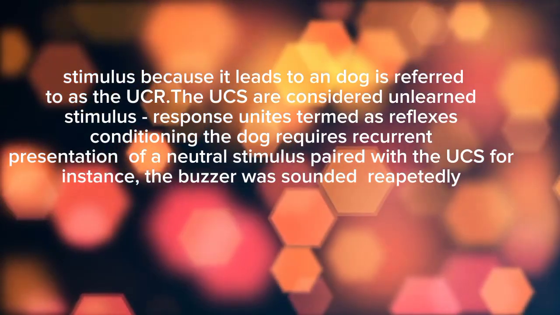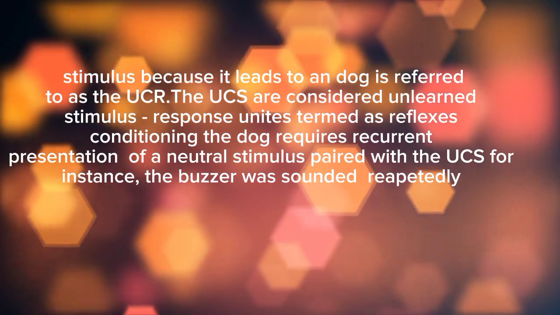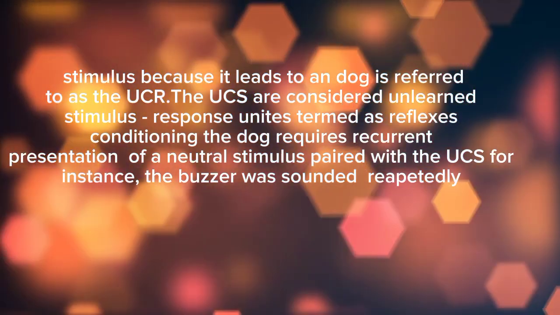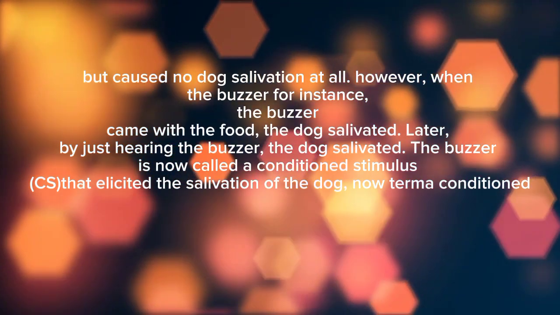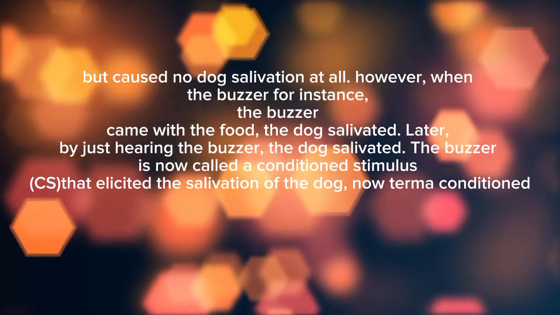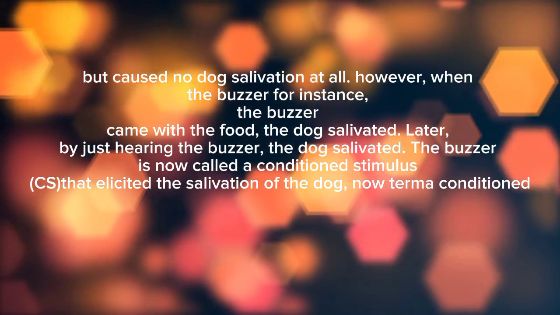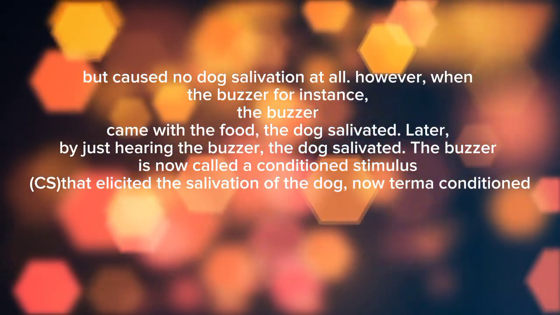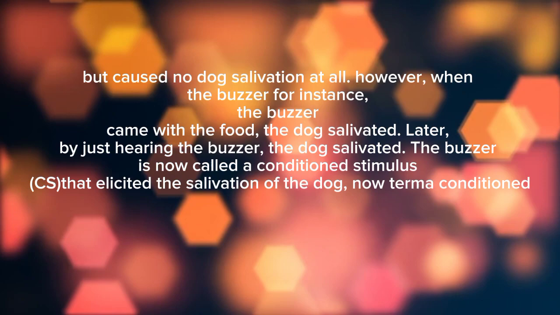Conditioning the dog requires recurrent presentation of a neutral stimulus paired with the UCS. For instance, the buzzer was sounded repeatedly but caused no dog salivation at all. However, when the buzzer came with the food, the dog salivated. Later, by just hearing the buzzer, the dog salivated. The buzzer is now called a conditioned stimulus (CS) that elicited the salivation of the dog, now termed a conditioned response (CR).